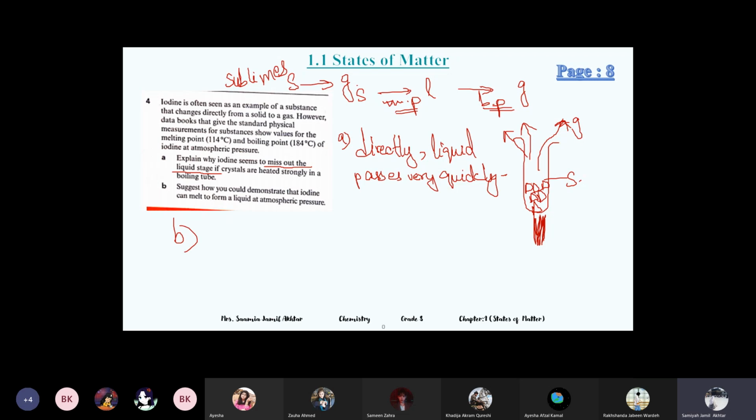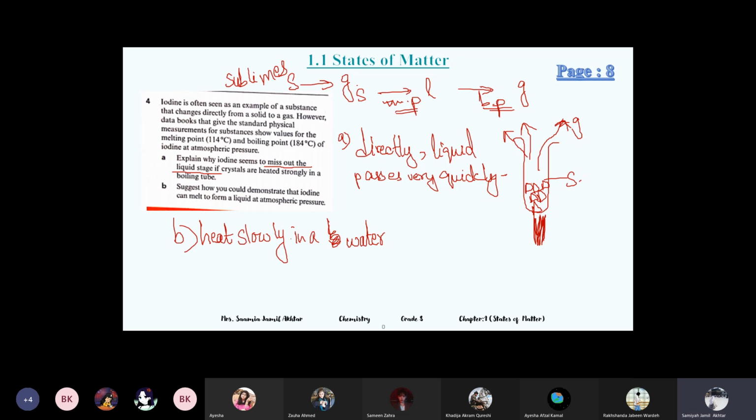Part B is, suggest how you could demonstrate that iodine can melt to form a liquid at room temperature. So how could you prove that there is a liquid stage? There is a liquid stage, but it's very fast. Not lowering the temperature, but heating slowly.